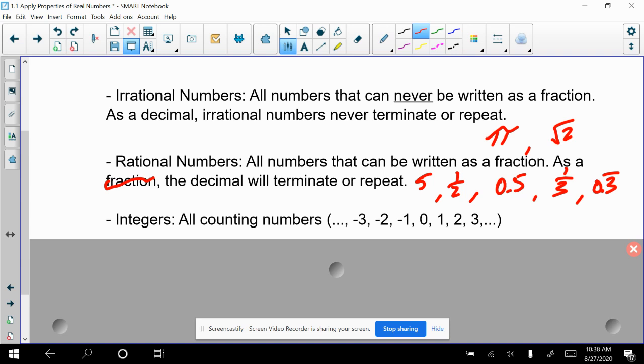I want to make a point to say that all integers are also rational numbers, but not all rational numbers are integers. For example, 5 is an integer. We'd eventually have that in this set. So 5 is an integer. It's also rational. 1/2 is a rational number that is not an integer.